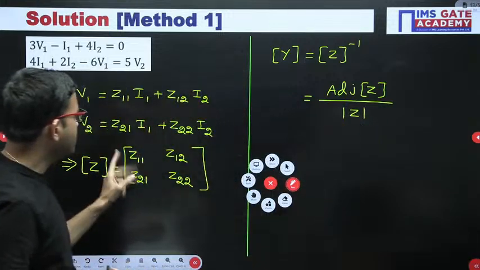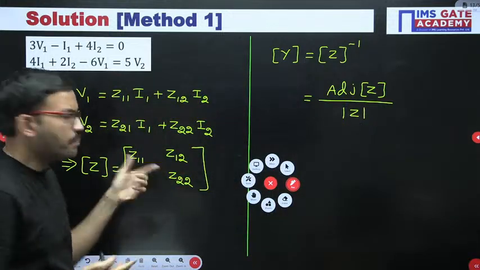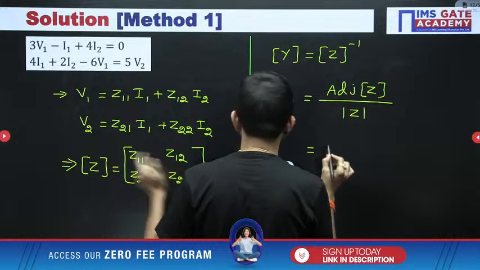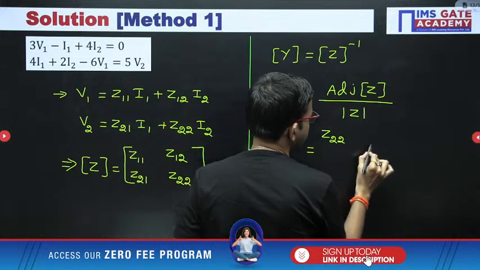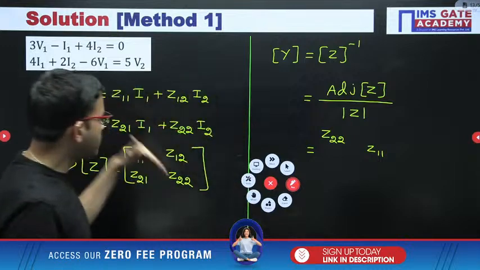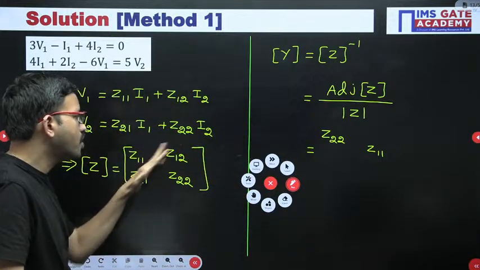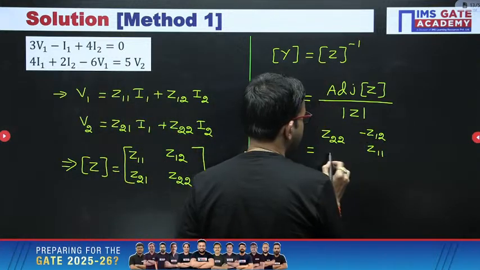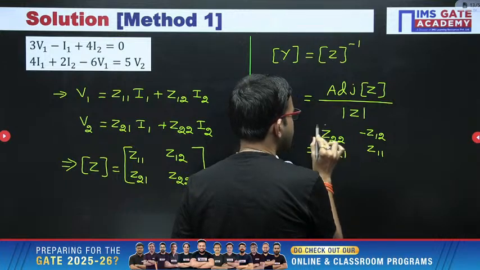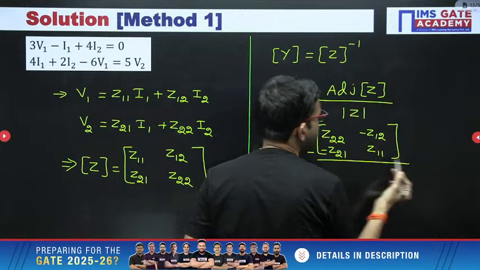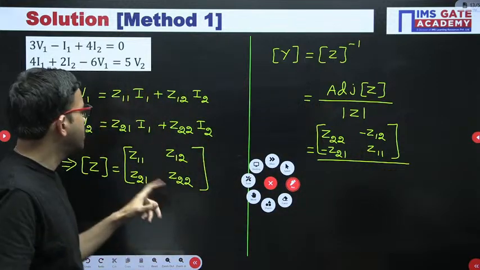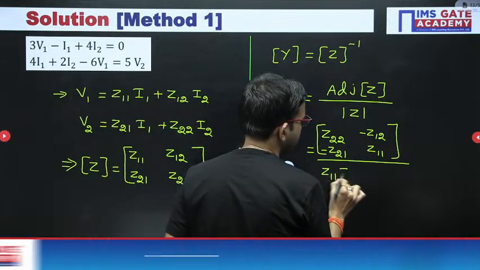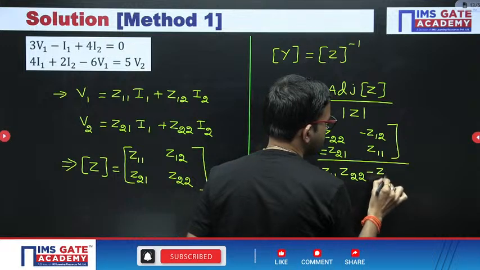Adjoint means whatever elements you have in this diagonal, you have to swap. That means you are getting Z22, then Z11. In this diagonal you have to swap the elements. After that, in the other diagonal you have to change the polarity. Here minus Z12, here minus Z21. This is the adjoint of the matrix, and then I hope everyone knows the determinant. Determinant means AD minus BC, that's all: Z11 Z22 minus Z12 Z21.